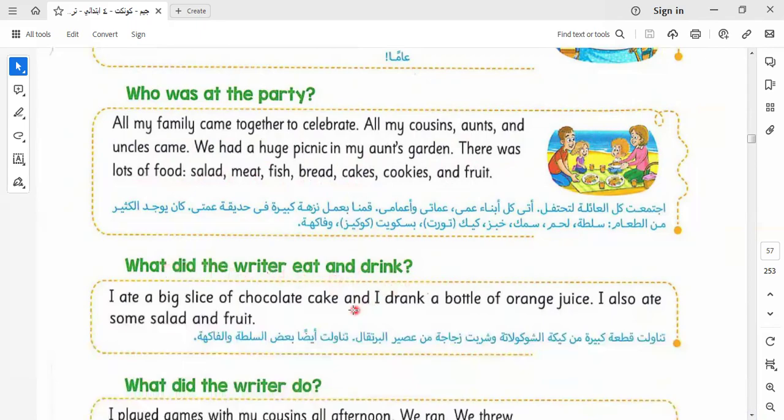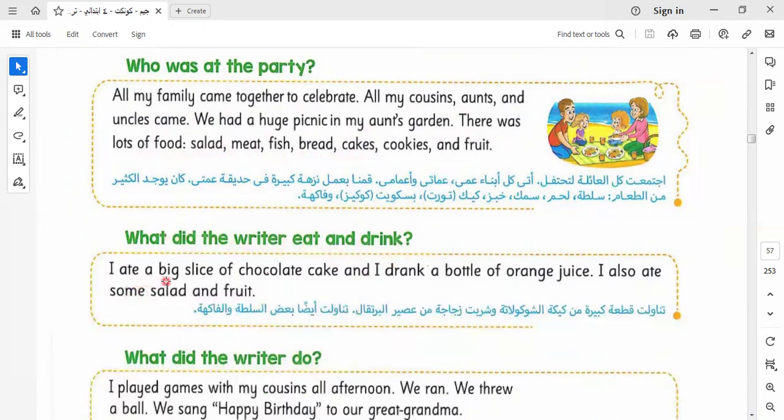What did the writer eat and drink? I ate a big slice of chocolate cake. Here it says chocolate cake. Some of you may say, Miss, we know from the lesson that chocolate must take the quantifier bar, not slice. But here we say no, it is not chocolate, it is saying chocolate cake. So slice here is the suitable word for this part of the cake.